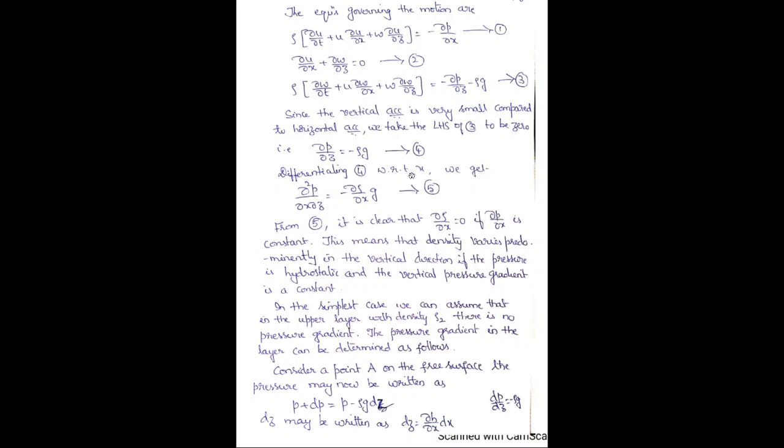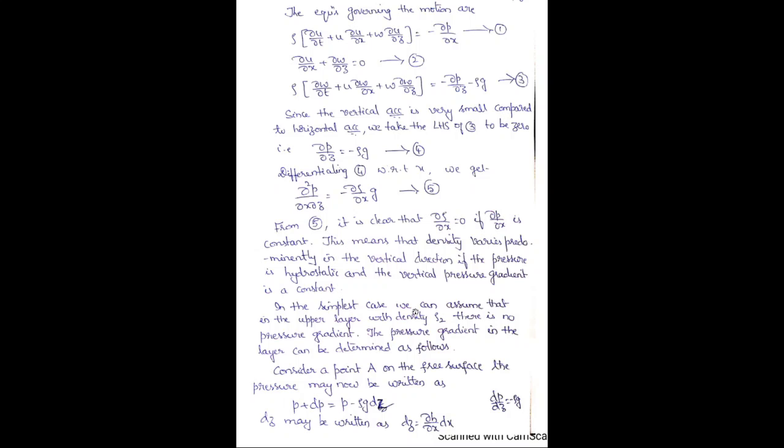Differentiating equation 4 with respect to x, we get dou square p by dou x dou z is equal to minus dou rho by dou x into g. From equation 5, it is clear that dou rho by dou x is equal to 0 if dou p by dou x is constant. This means that density varies predominantly in the vertical direction if the pressure is hydrostatic and the vertical pressure gradient is constant. You can see here we have a hydrostatic pressure and gravity balance.